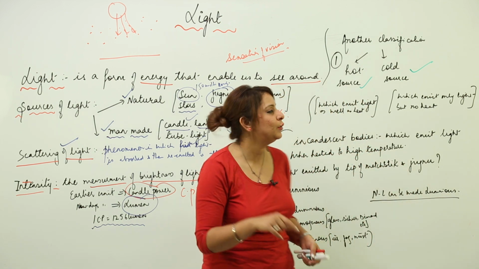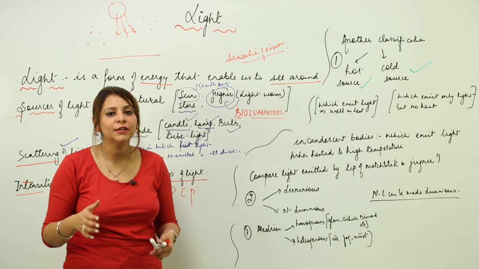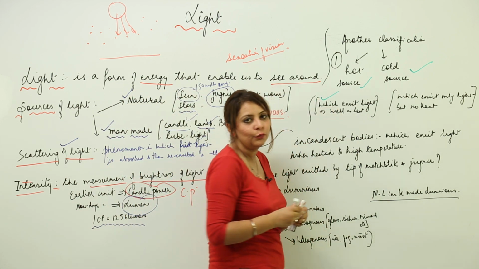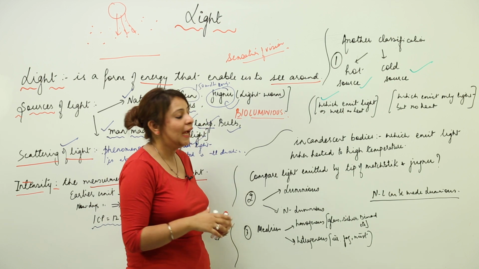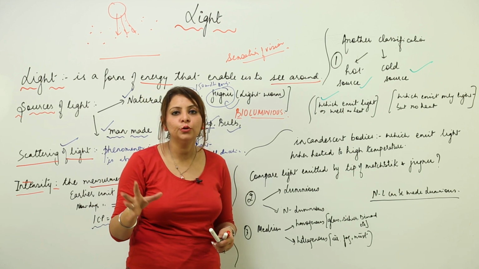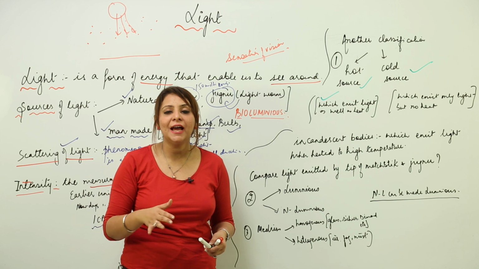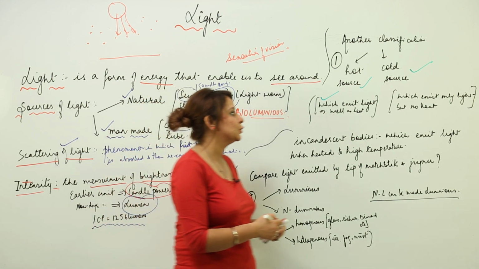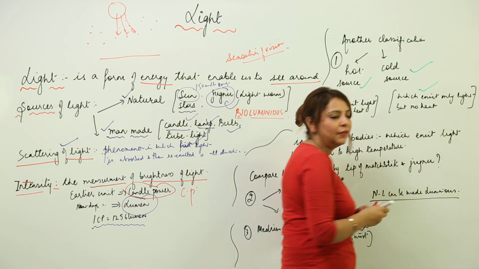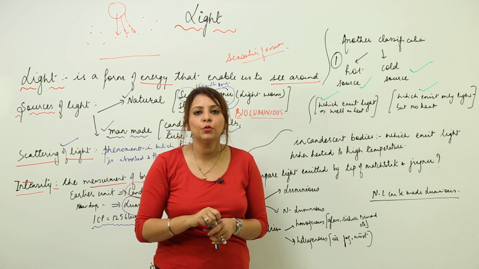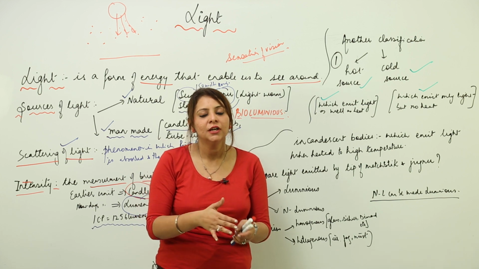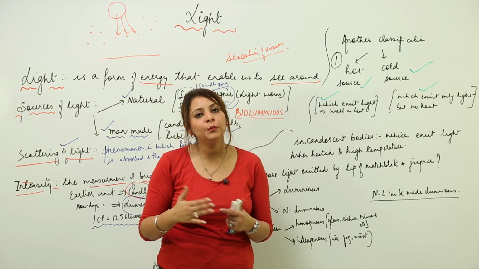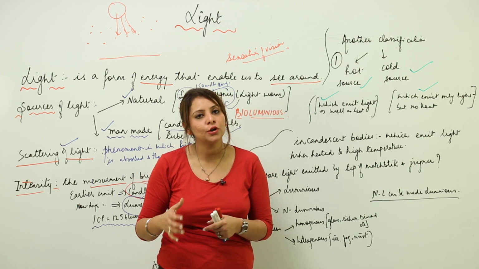So likewise we have two kinds of sources, the hot sources and the cold sources. The one which emits light as well as heat along with it is called a hot source. And the one, like the jugnu, the light worm, that emits only light and not heat, and you can easily touch it and you won't feel anything, is called a cold source. So if light is emitted from a source which emits just light, not heat along with it, that is a cold source, and the one which emits both is a hot source.